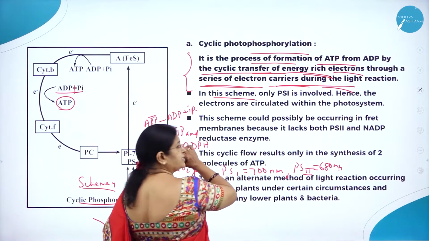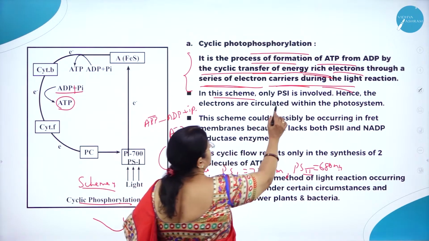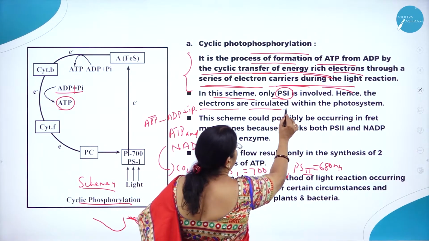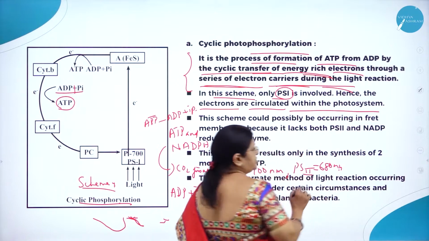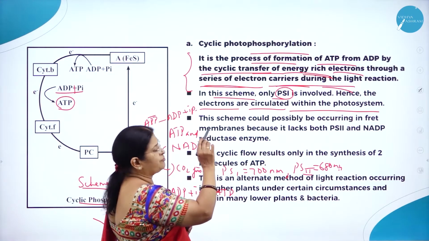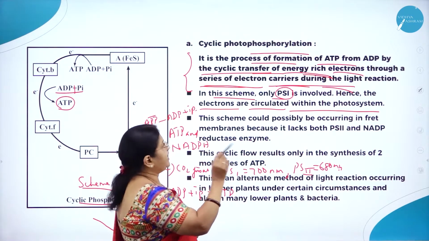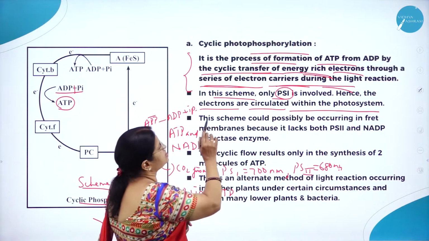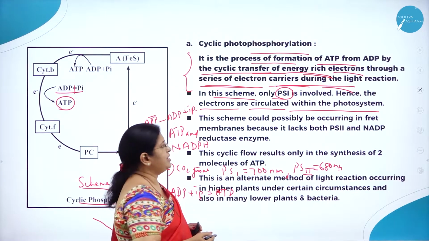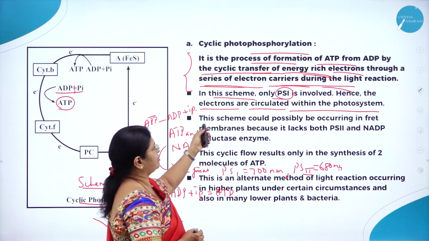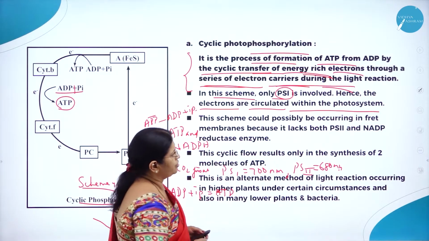So in this cyclic photophosphorylation, only photosystem 1 is involved. Hence the electrons are circulated within the photosystem. As we know, cyclic photophosphorylation is the process of formation of ATP from ADP by the cyclic transfer of energy-rich electrons through a series of electron carriers during the light reaction. So in this scheme, only photosystem 1 is involved. Hence, the electrons are circulated within the photosystem.